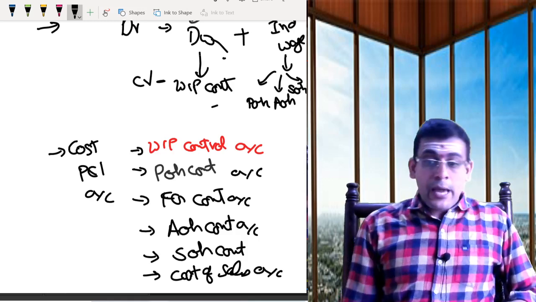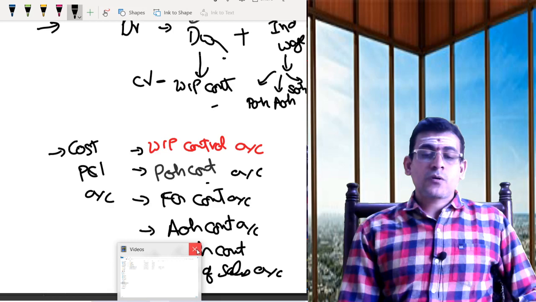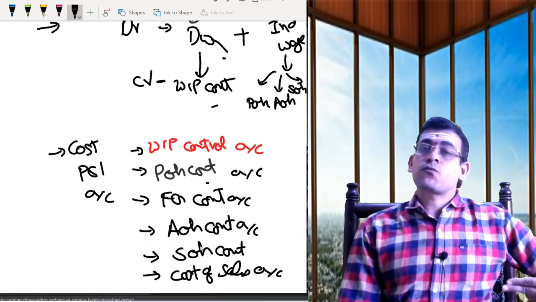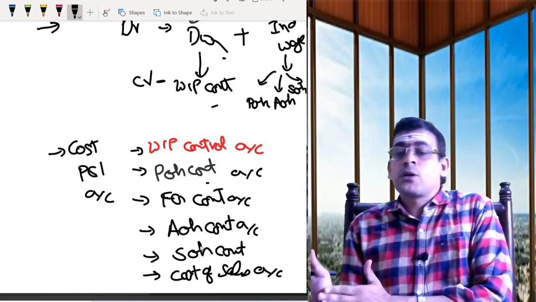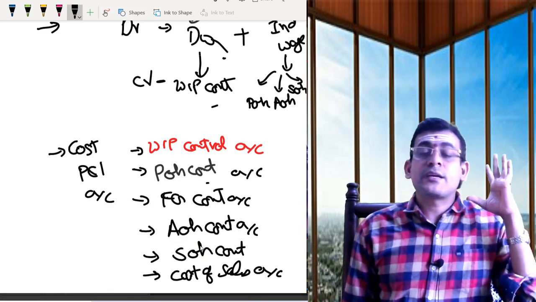There are a number of ledgers, but fundamentally the concept is very simple. If you know the flow, how it is flowing, from where to where I need to move, once you understand this, there is nothing in this chapter. The chapter becomes very easy for you.